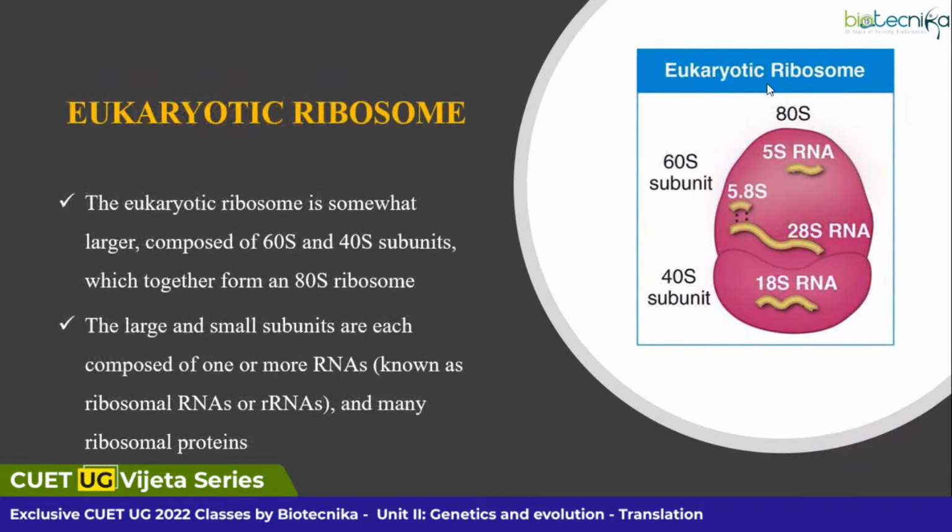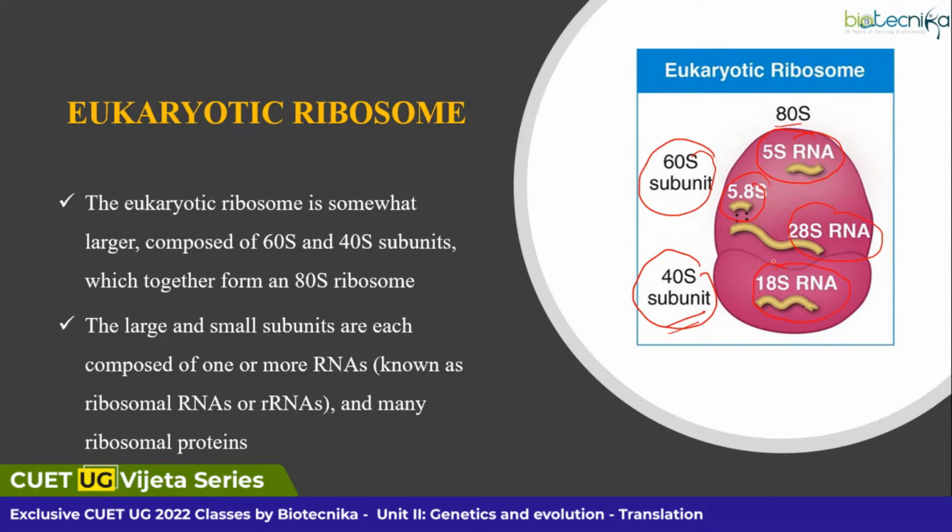Similarly, if you look into the eukaryotic ribosomes, the division will be a 60S subunit and a 40S subunit. And accordingly, the rRNAs will also be different. In your 60S subunit, you will have 5S, 5.8S as well as 28S RNA. But in the 40S subunit, you will have 18S RNA.